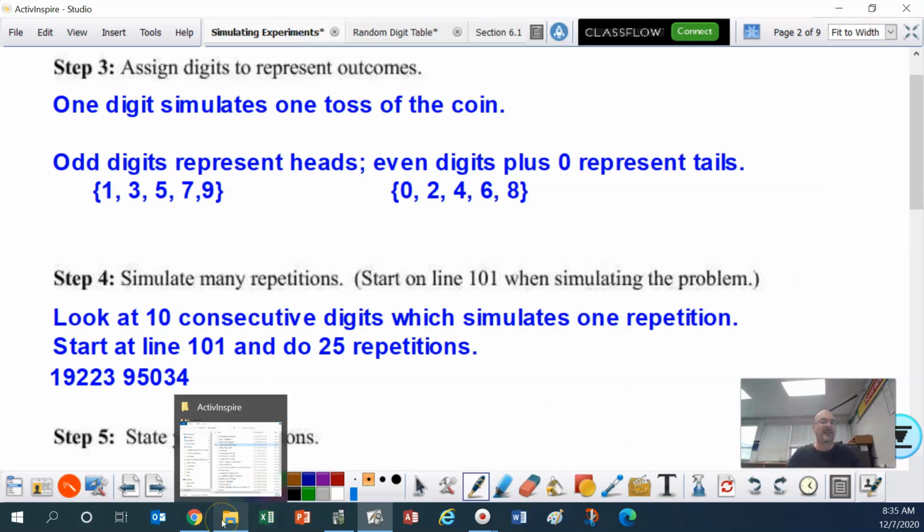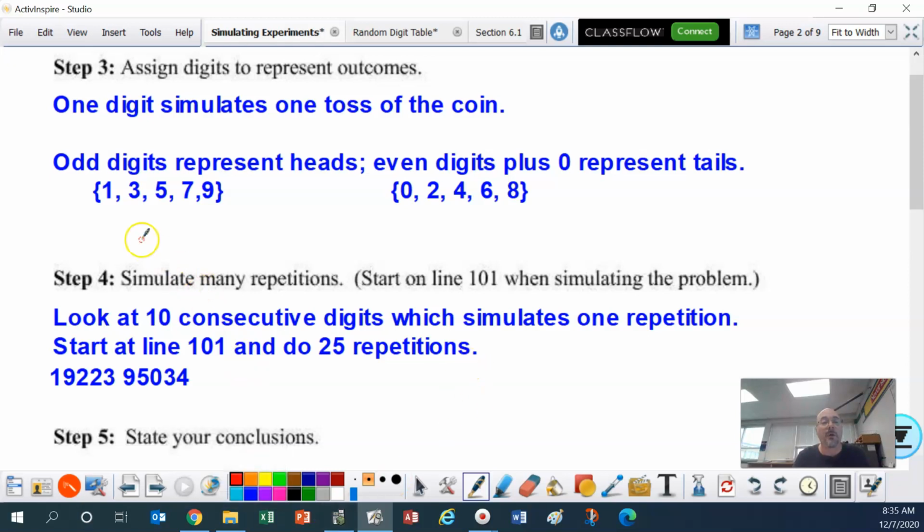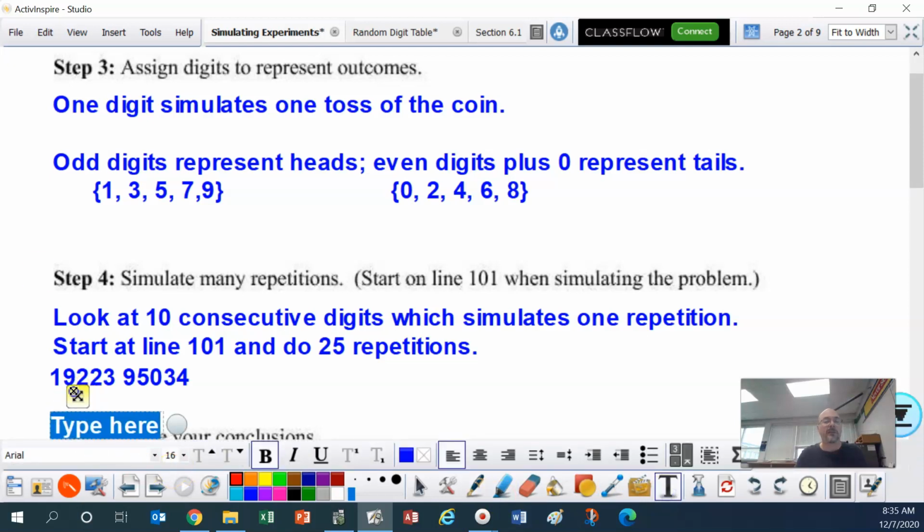So what I'm going to do, ladies and gentlemen, is look at, so remember, the 1, 3, 5, 7, 9 are heads and the other ones are tails. So what do I have going on here? Okay, let's see if I can do this underneath. So the first one is heads because it's a 1. 9 is heads, and then I've got tails, tails, and then heads. Okay, so those are the first 5: heads, heads, tails, tails, heads.